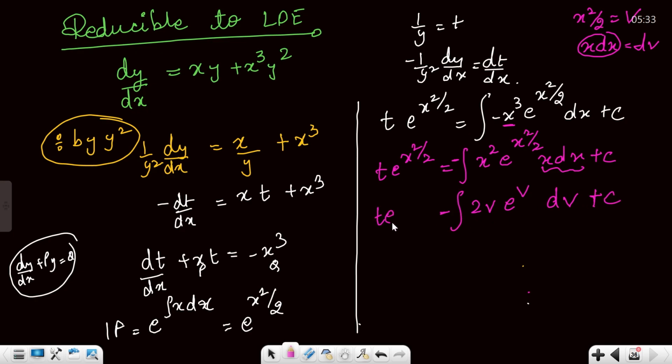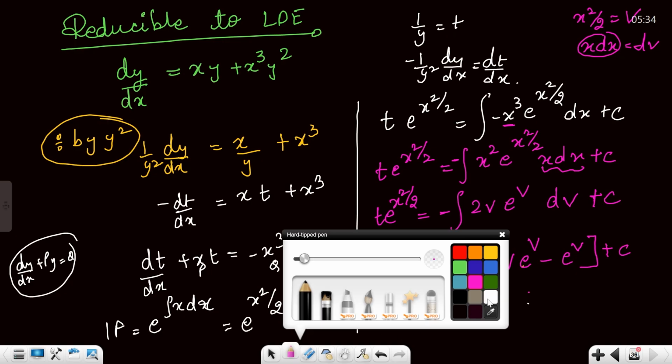So t e raised to power x square by 2 is equal to now minus 2 times the integral of v e raised to power v. How will you integrate v e raised to power v? So you can just apply integration by parts. First function is constant, integration of second minus integral of derivative of first, so e raised to power v, basically it is going to be this. Now start plugging in and you'll get your answer.